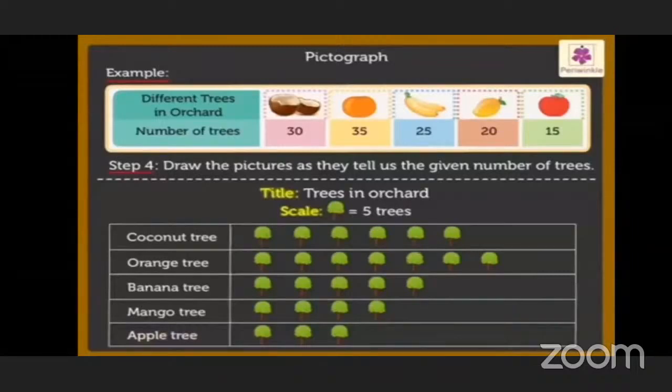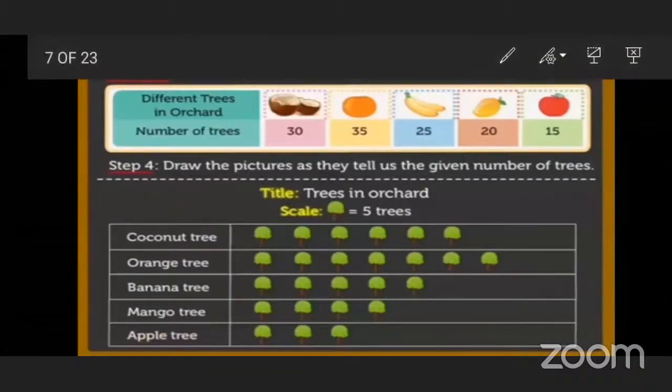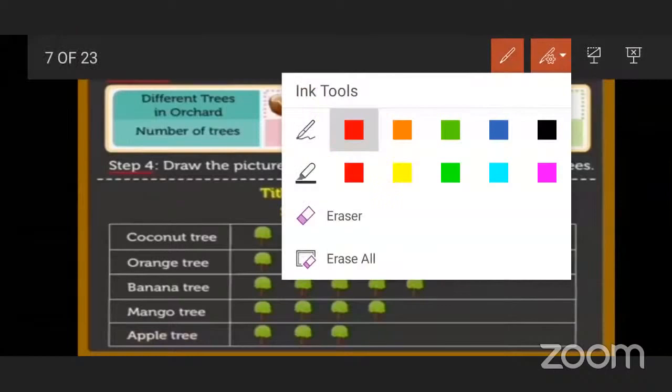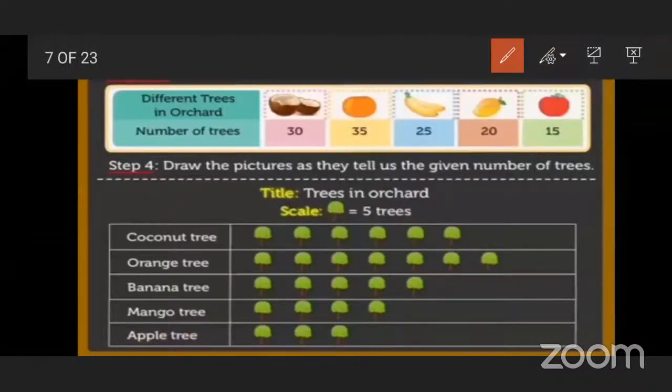By deciding the scale, you have to divide the given numbers. Then you get the scale. Suppose, see here, 30 is divided by 5. 5 sixes are 30.